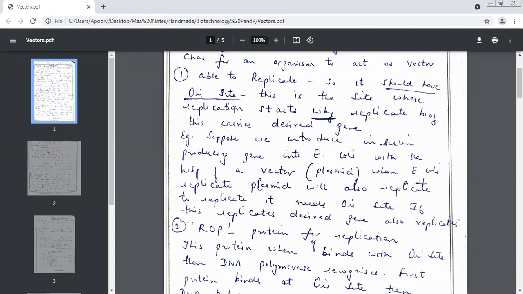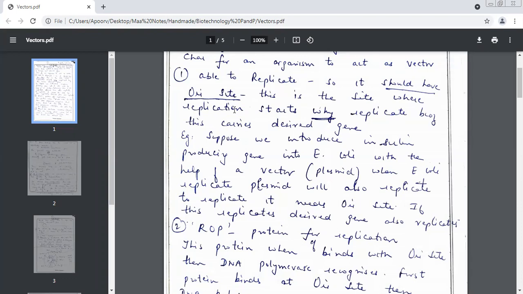It should be able to replicate. Ability to replicate. That means it should have which sites? Ori site. What does the word ori mean? Origin of replication. Okay. So this is the site where which process starts? Replication. Very good, beta.